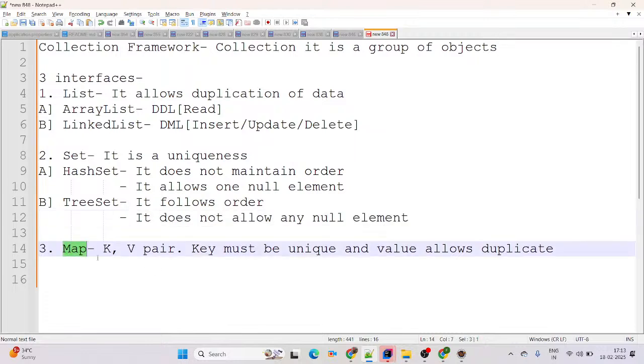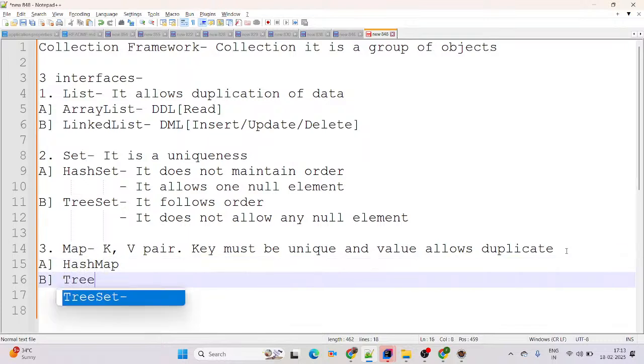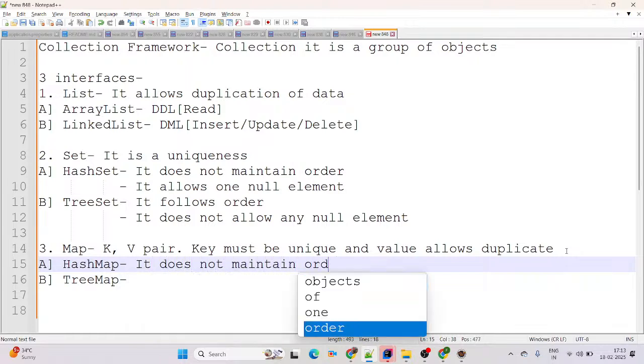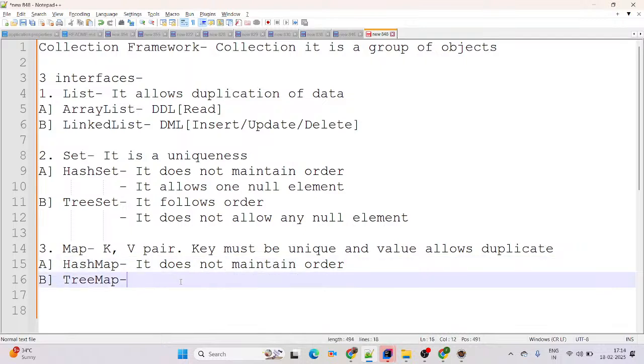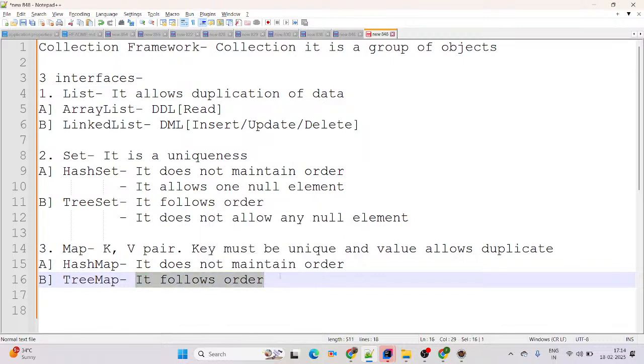Now coming to the next one, which is Map. Map is a key value pair. In Map, the key must be unique and the value allows duplicates. In Map, there are two classes available. The first one is HashMap and the second one is TreeMap. Now to differentiate them: HashMap does not maintain order, and TreeMap follows order. Order here means alphanumeric on the basis of the key.